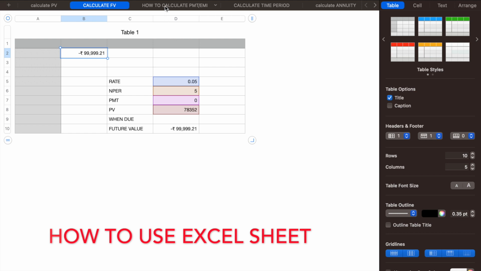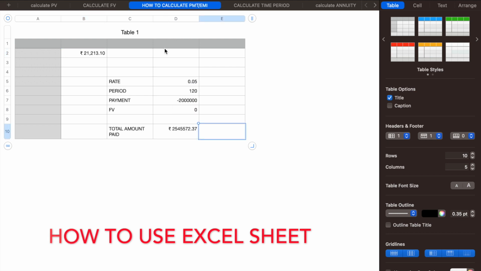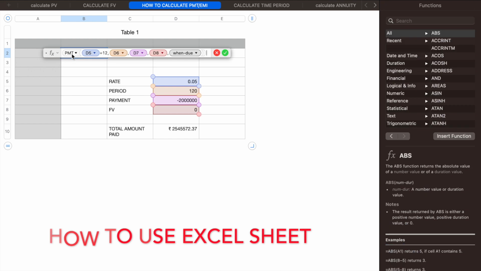Now let us come to how to calculate EMI. See, calculation of EMI is very simple through the same formula. Let us see that formula.